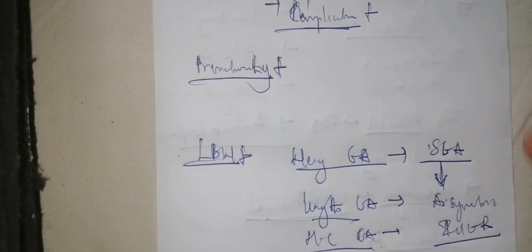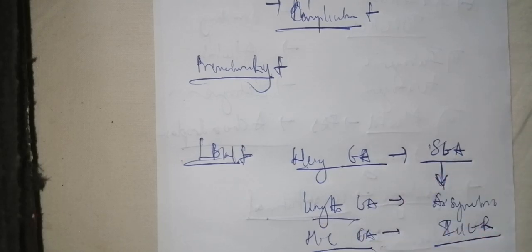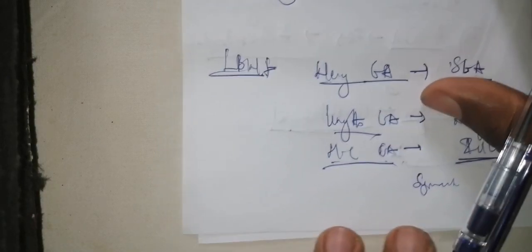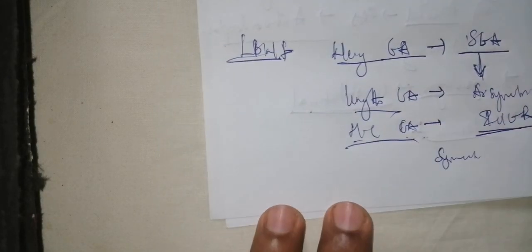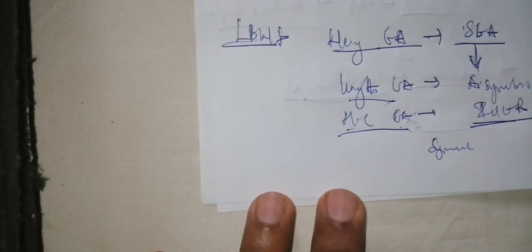Is it clear? But if the weight for gestational age is small, the length for gestational age is small, less than the 10th percentile, and the head circumference for gestational age is small, less than the 10th percentile, it's going to be called a symmetric intrauterine growth restriction. You say if it is asymmetric or symmetric, and you have to speak about the etiology based on whether it is asymmetric or symmetric. Are you getting all that? Those are the different elements that you have to evaluate when you want to put a diagnosis.